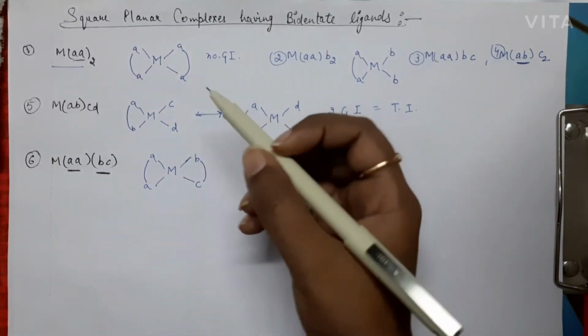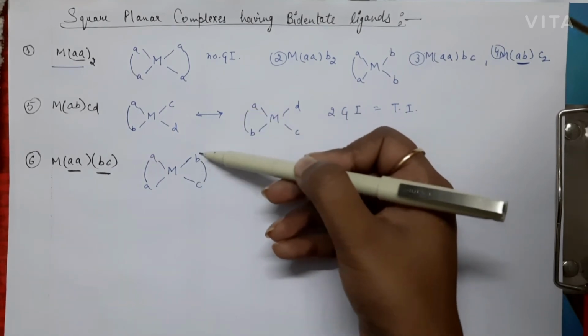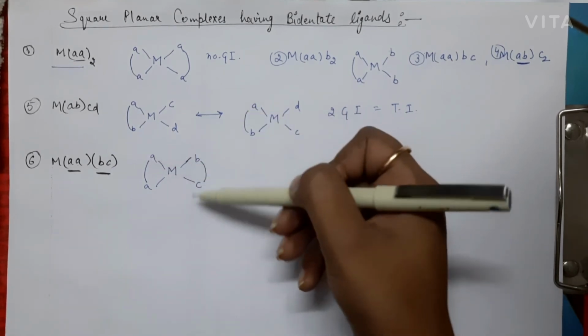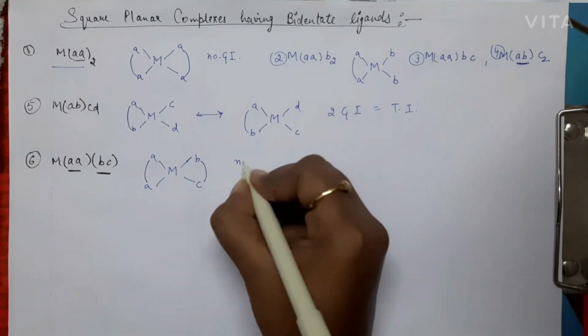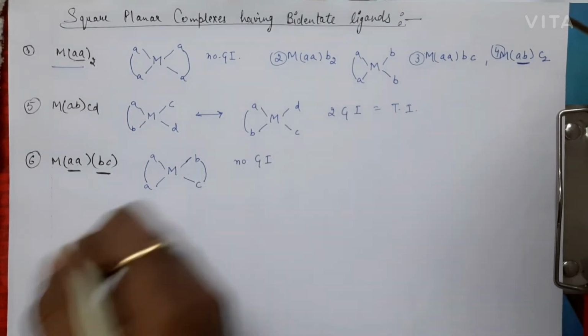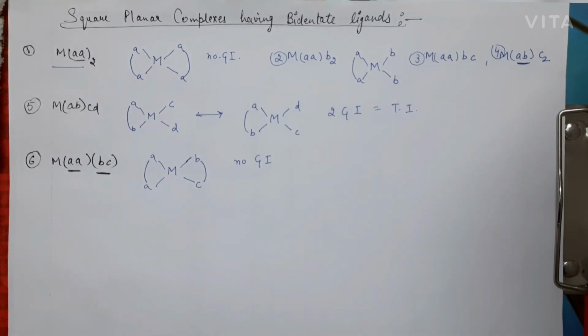If we change the position of B and C, the environment is going to remain the same. You can draw and see it by yourself also. So there will be no geometrical isomers present, no enantiomeric pairs, and only one isomer is present in this case also.